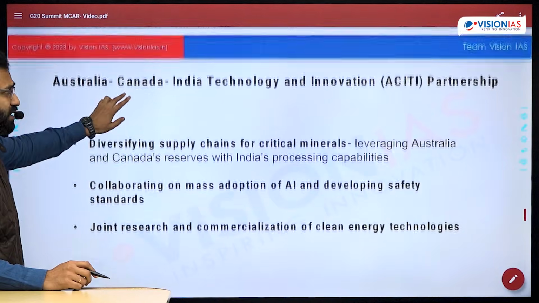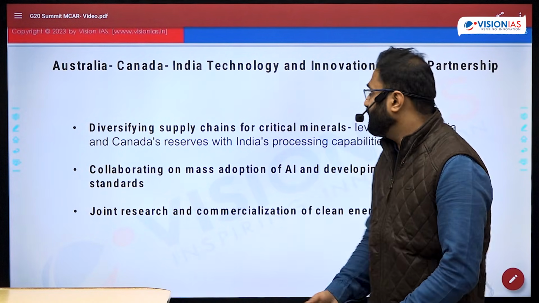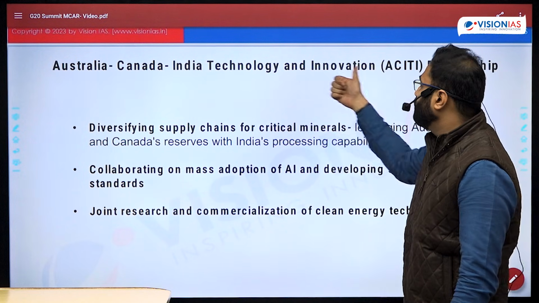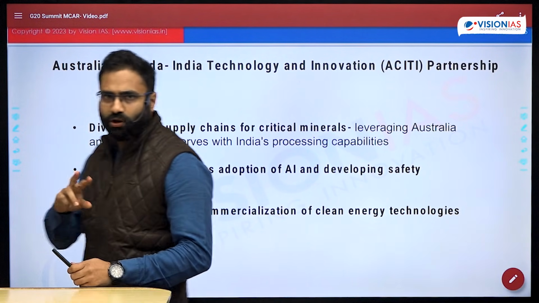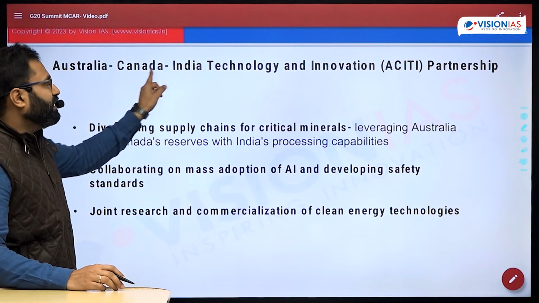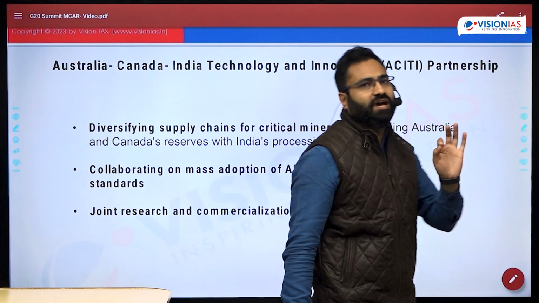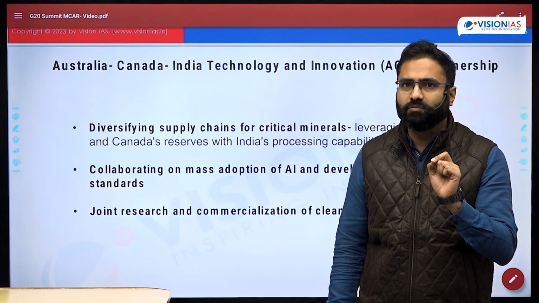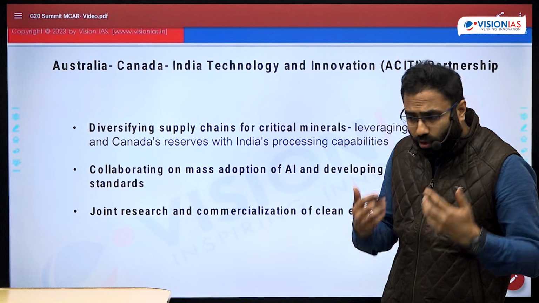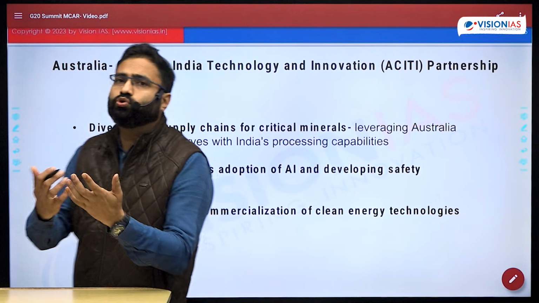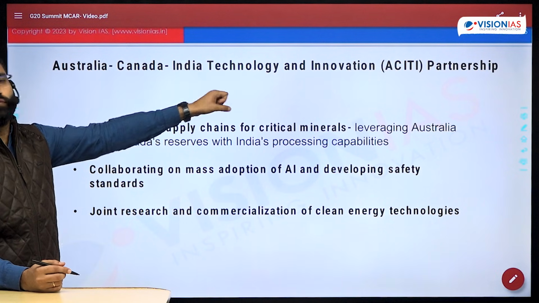Now, another important thing that came out as the outcome of this particular G20 summit is the Australia, Canada, India Technology and Innovation, ACITI partnership. Now see, you are already getting surprised that Canada and India, roughly one and a half years before this, were having certain issues between them, right? But now the relationship has to be improved in order to provide more yield, more support to the global governance, and that's why they are now talking about the technology and the innovation initiative.